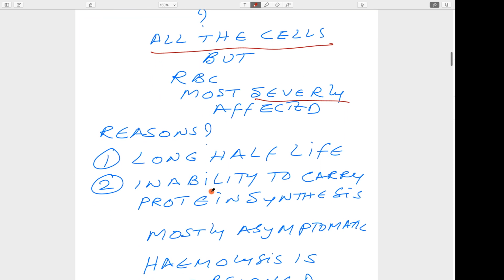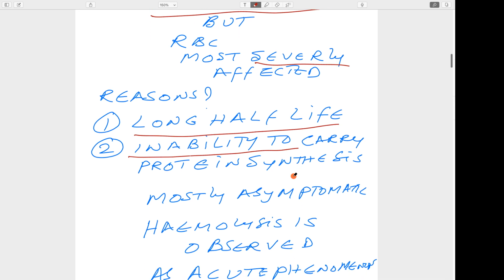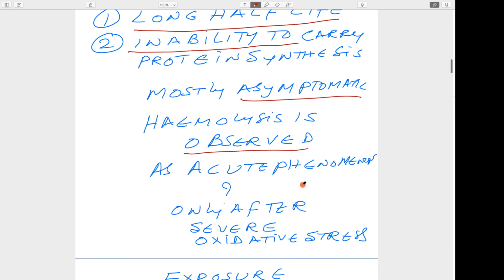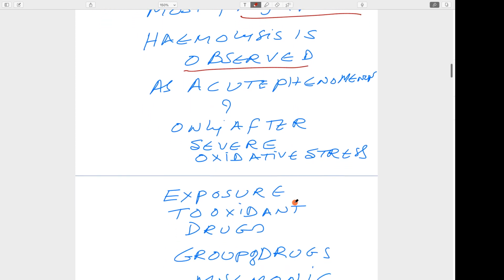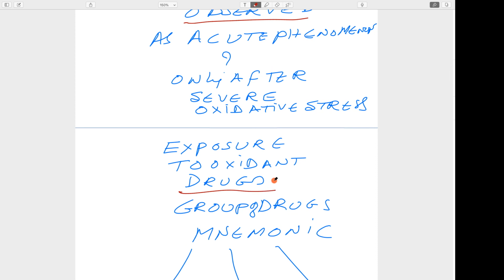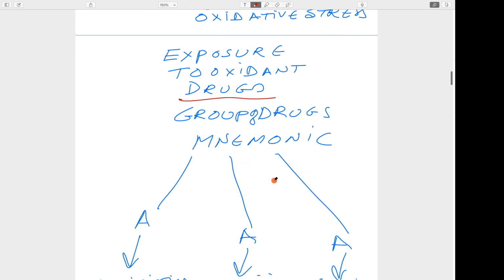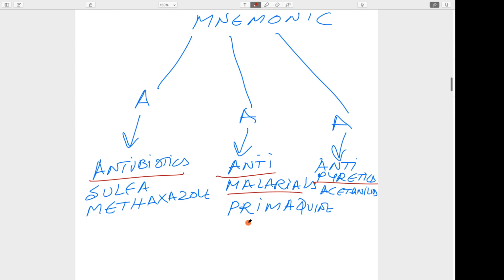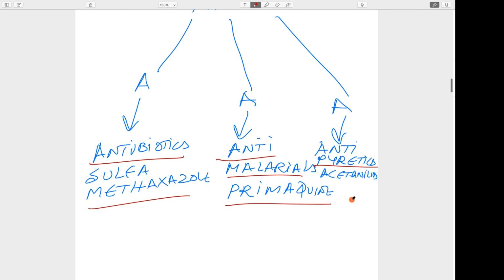The reasons for this are the RBC's long half-life and inability to synthesize proteins due to lack of a nucleus, and it is mostly asymptomatic. Hemolysis is seen in acute episodes, and only after exposure to some oxidative stress, maybe due to administration of some oxidant drugs. This group of oxidant drugs can be remembered by the mnemonic 3A's: antibiotics, antimalarials, and antipyretics. The examples are the antibiotic sulfamethoxazole, the antimalarial primaquine, and the antipyretic acetanilide.